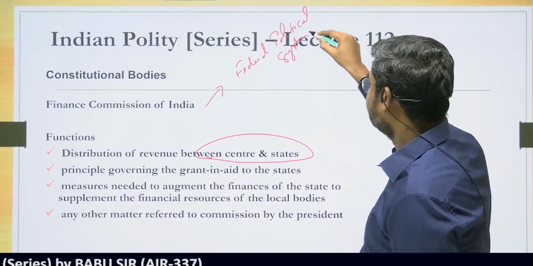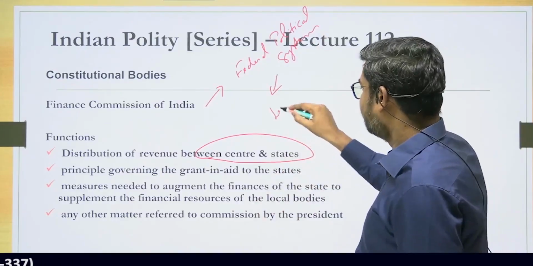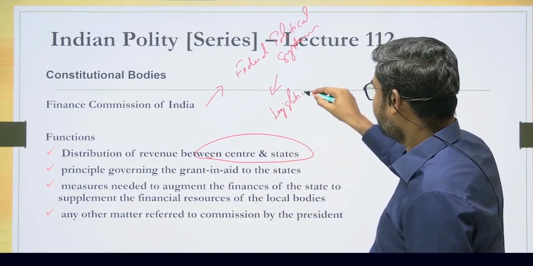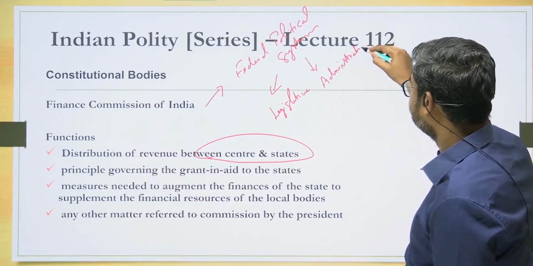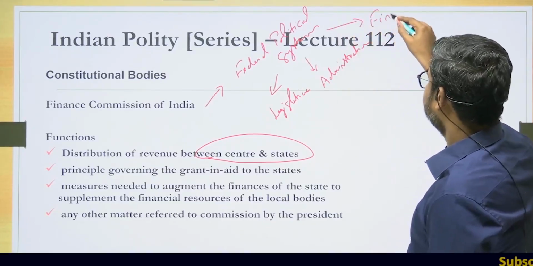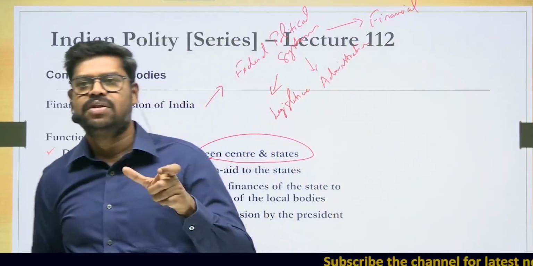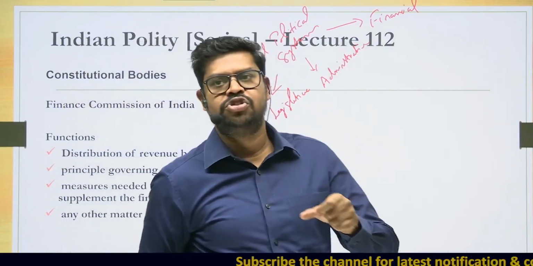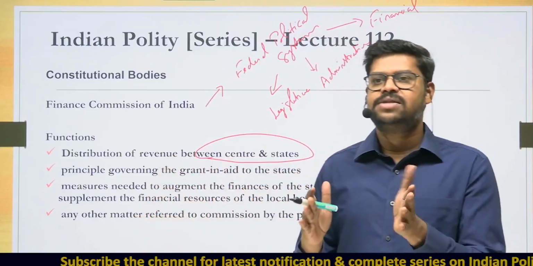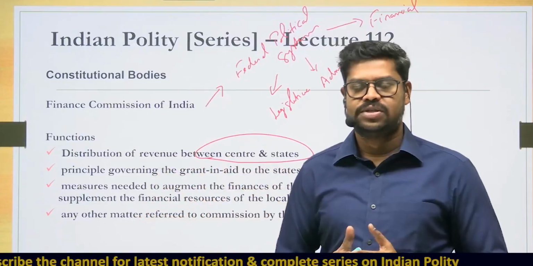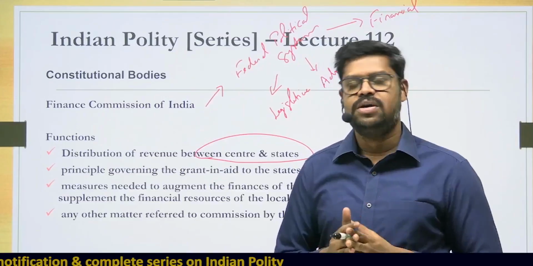In a federal political system, there is a division of powers. We have seen this division of powers between the center and the state in terms of their legislative, their administrative, and also what is called their financial relationship. So in all three domains, there is a division of powers between the center and the state. In terms of the financial relationship, it is the responsibility of the center to share some of the tax resources it has collected with the states. The states need not share any revenue with the center, but whatever revenue is mobilized by the center, they have to share a certain portion of that with the states.